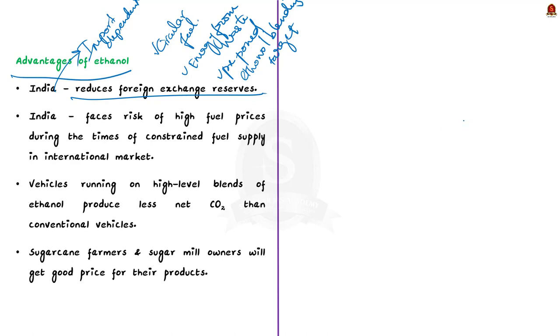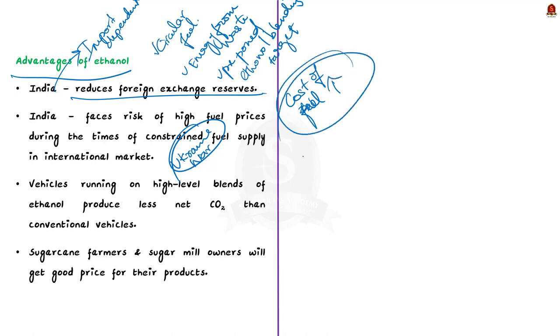Other than this, India also faces the risk of high fuel prices during times of constrained fuel supply in the international market. This is particularly true for the current times, as India is experiencing high inflation due to the rise in global crude oil price owing to the Ukraine war. This type of imported inflation can be reduced if India can increase ethanol blending.